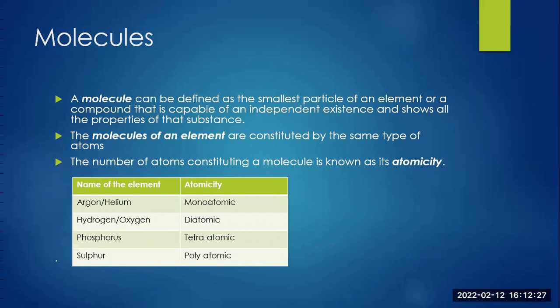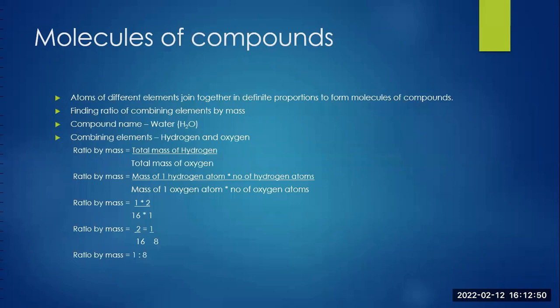So the atomicity can be monoatomic, diatomic, tetraatomic, and polyatomic. Argon and helium are the elements exhibiting monoatomic atomicity. Hydrogen and oxygen are diatomic. Phosphorus is tetraatomic and sulfur is polyatomic. Molecules of compounds. Atoms of different elements join together in definite proportions to form molecules of compounds.